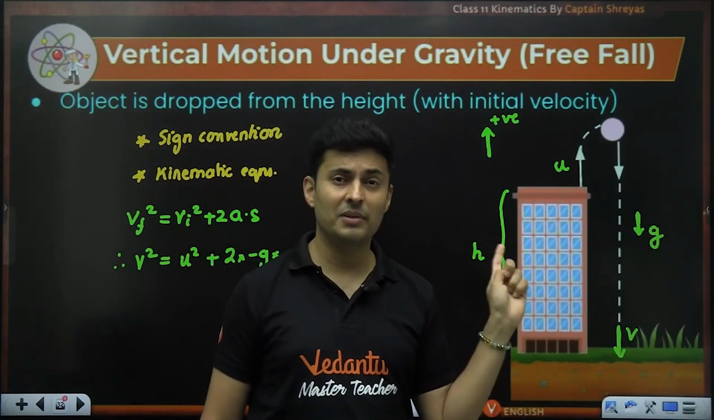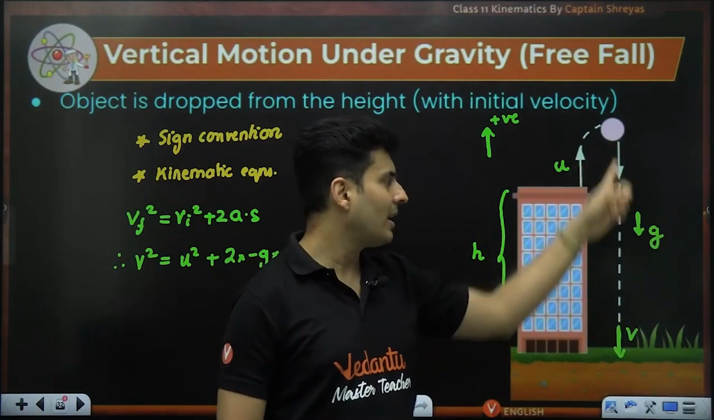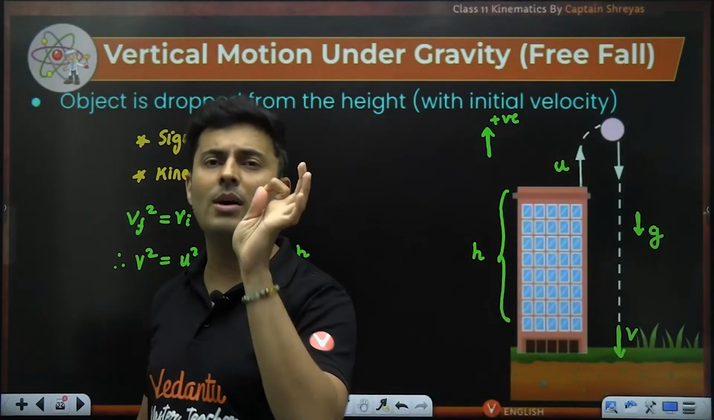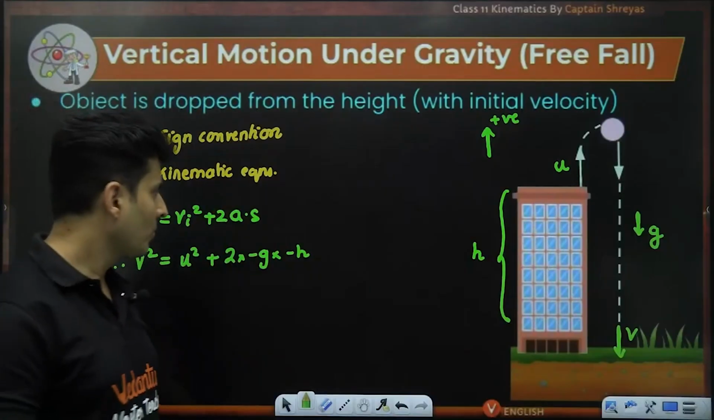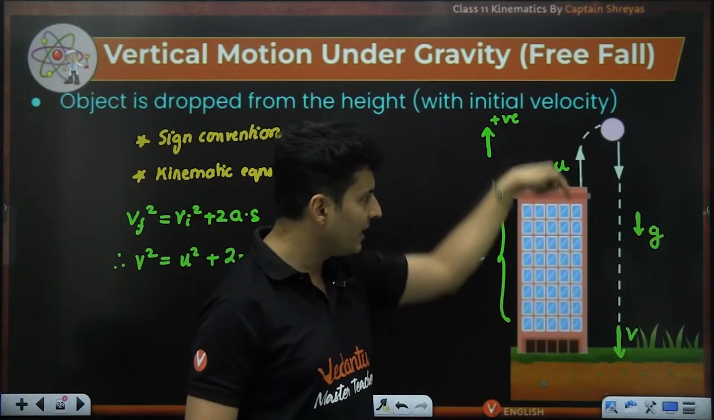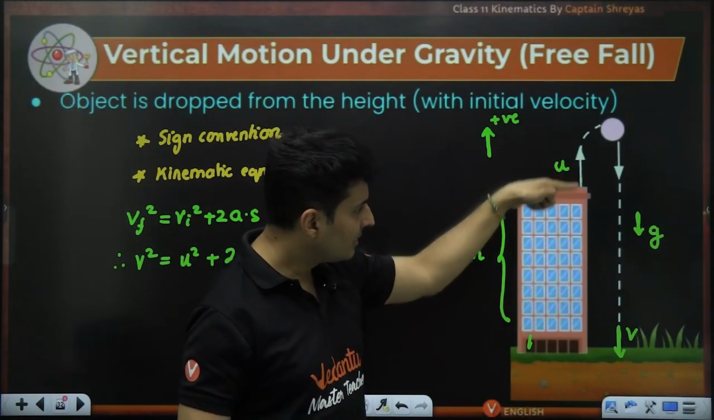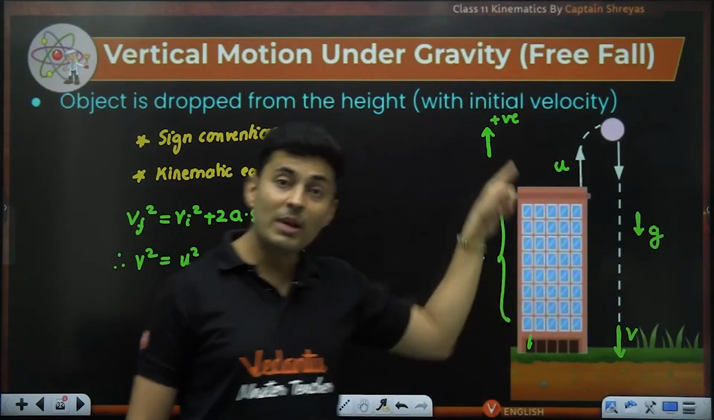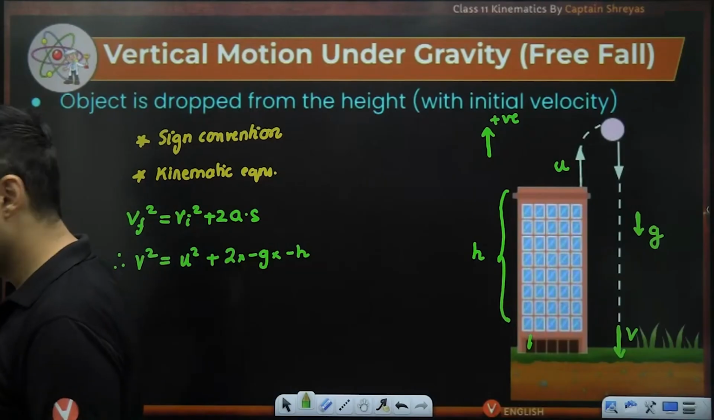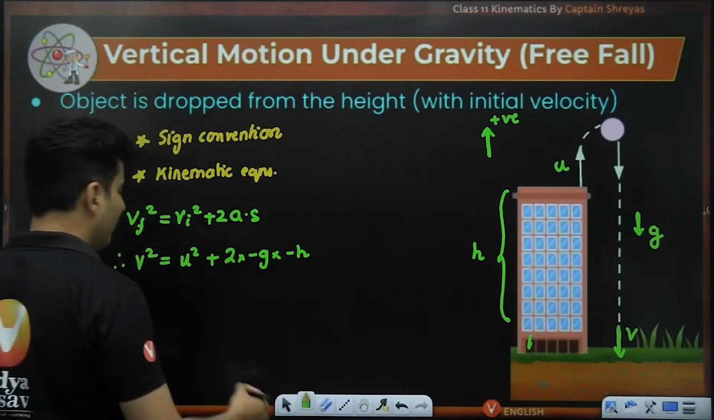Number two, s is always displacement. So never ever put the total distance. That's a common misconception. Always S stands for displacement. This was initial, this was final. The shortest distance, that is basically h. And that will be negative h by the sign convention. Everyone?